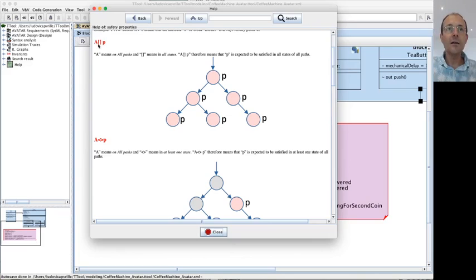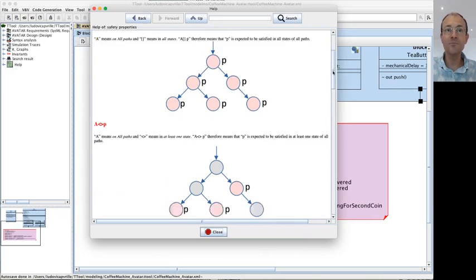A, and then there is an operator. Square brackets or less than, greater than. Square brackets mean on all states. Here it means one state. All path, one state. All path, all state: P should be satisfied in all states in all paths, so everywhere in the graph.